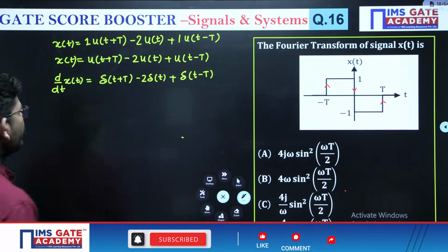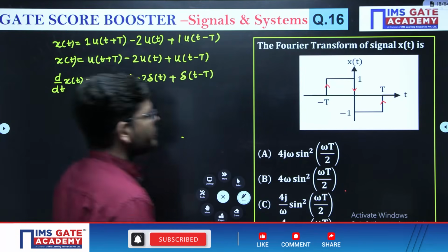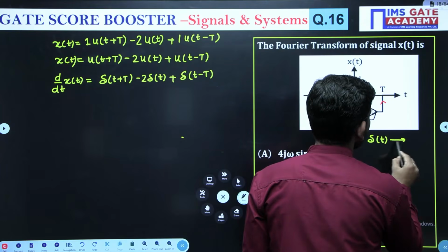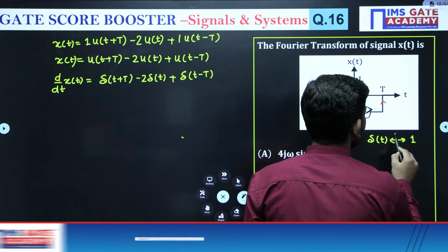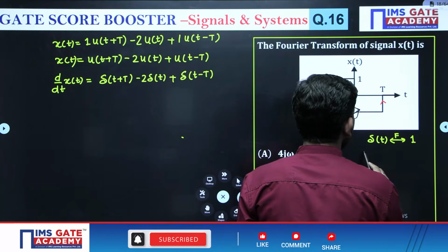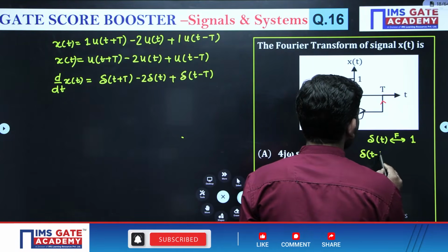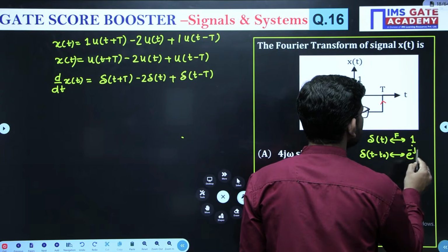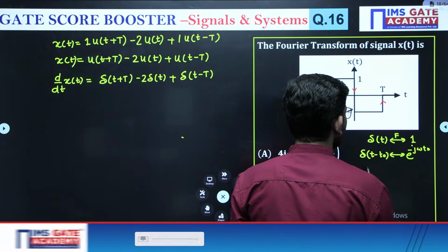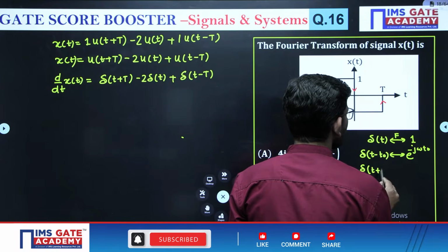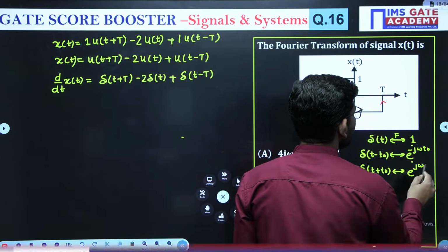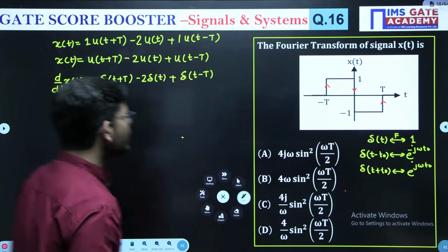Now, the impulse signal has Fourier transform 1. And delta of t minus t naught, what is the Fourier transform? e to the power minus j omega t naught. Delta of t plus t naught, what is the Fourier transform? e to the power plus j omega t naught. Use these formulas.